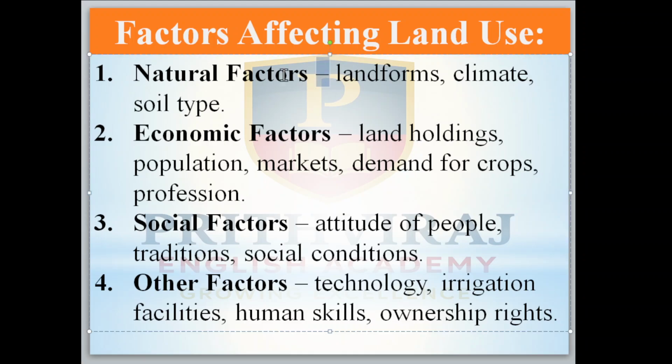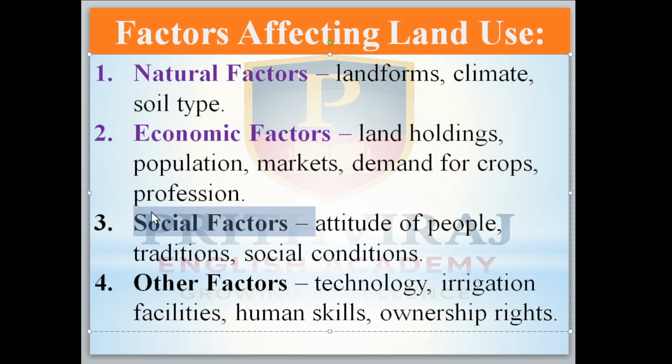The factors affecting land use are, first, natural factors. In the natural factors we have the landforms. If you have a huge landform, then your land-using techniques will be different. If you have a small one, then the purpose is different.